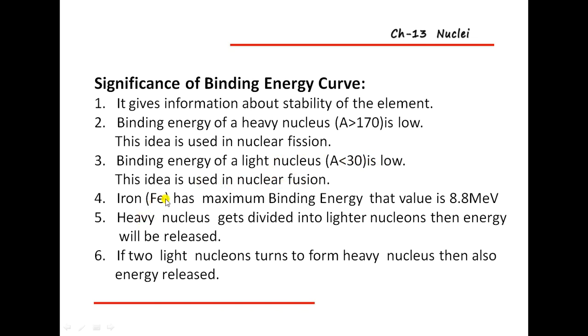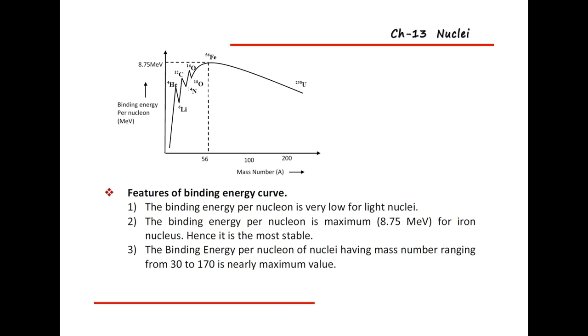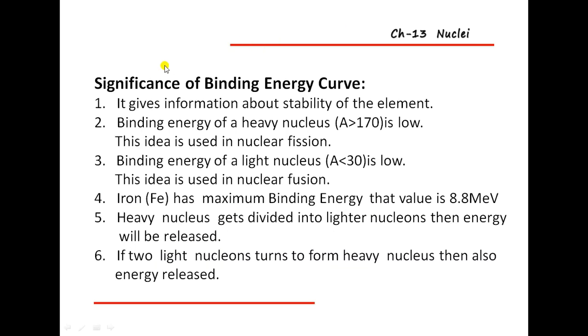Then after that, iron has the maximum binding energy, nearly 8.8 mega electron volt, or more exactly 8.75 mega electron volt. That is also an important thing that you should remember. Only iron has the maximum binding energy, nearly 8.8 mega electron volt.